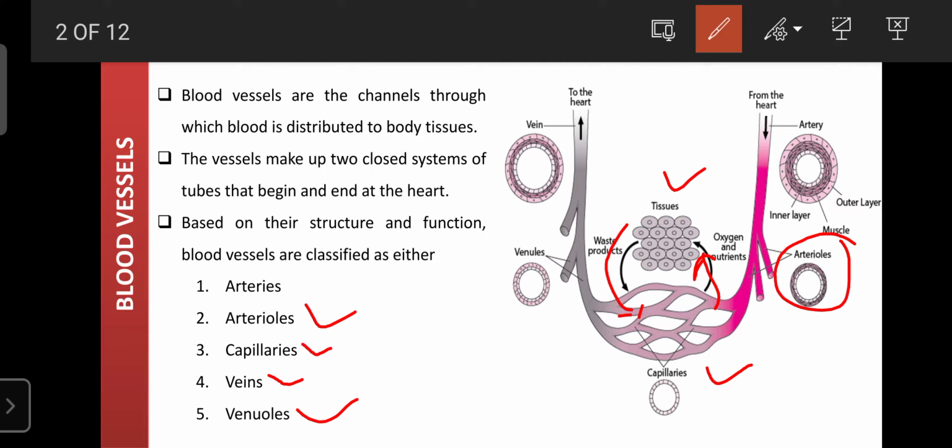So like that, what are blood vessels? They are present in our body. They are mainly classified into 5 types on the basis of structure and function: arteries, arterioles, capillaries, veins, as well as the venules.